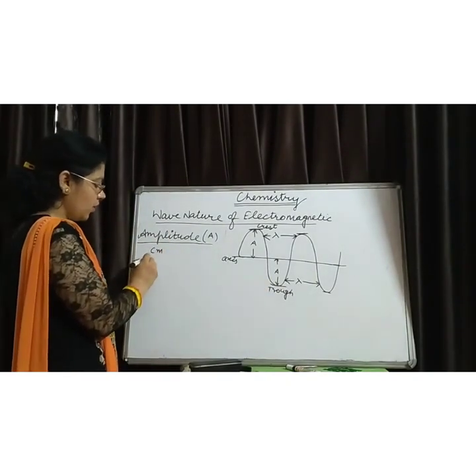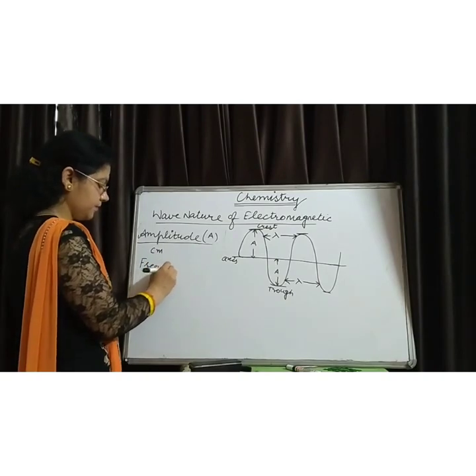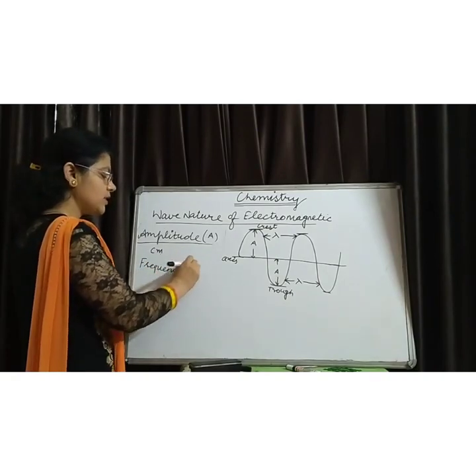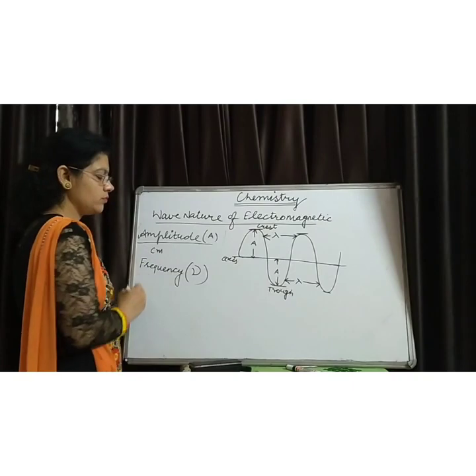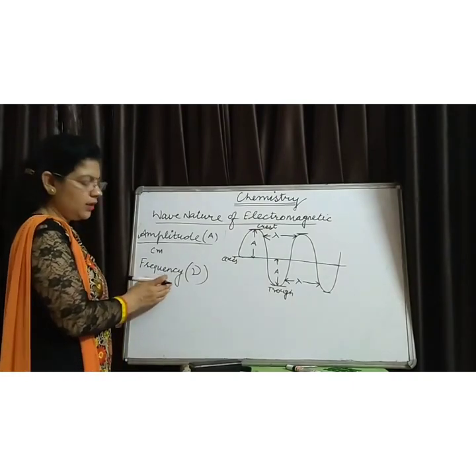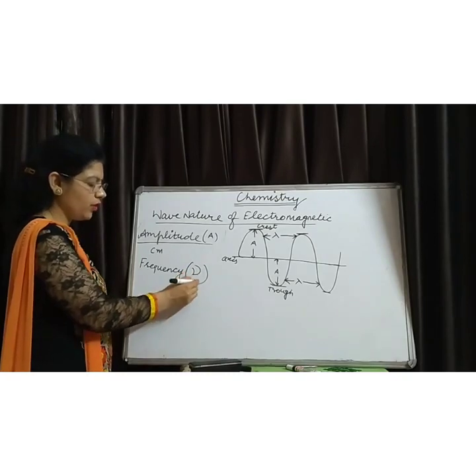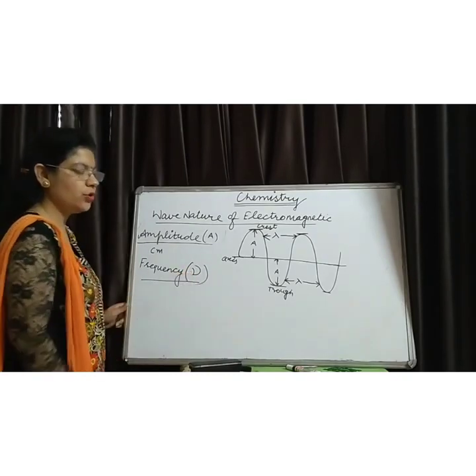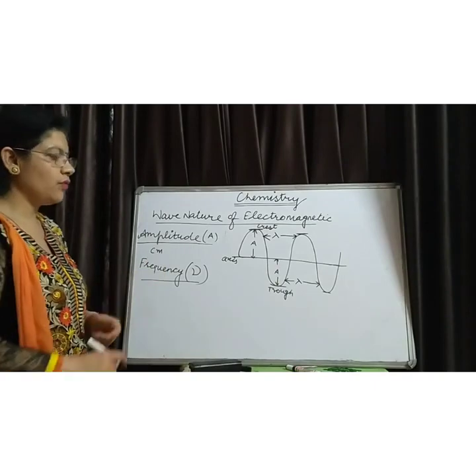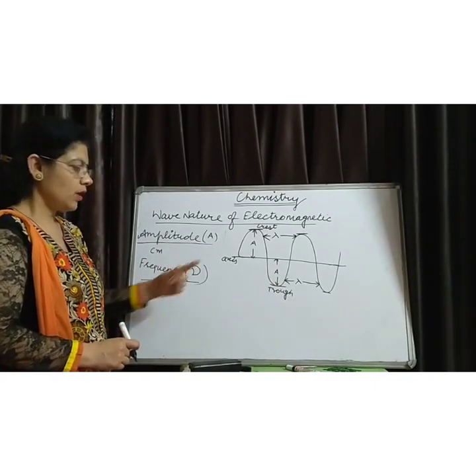Next term is frequency of a wave. Frequency is denoted by the letter nu. This is the symbol of the frequency, which is known as nu. How do we define the frequency of a wave?